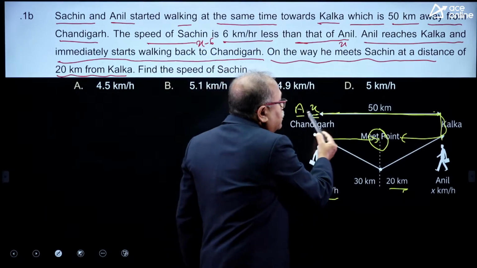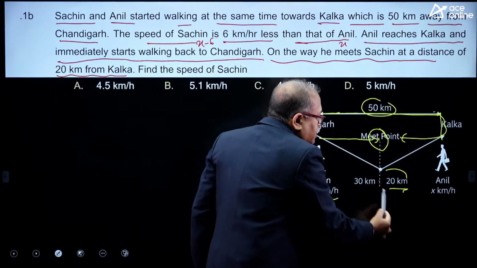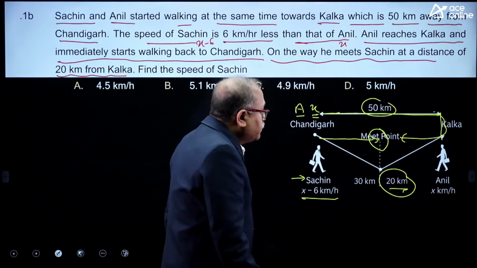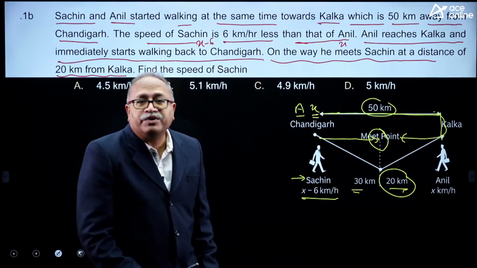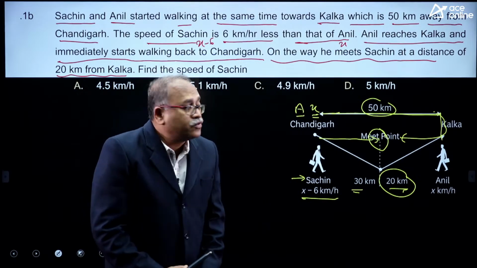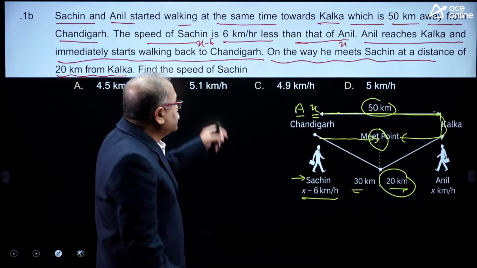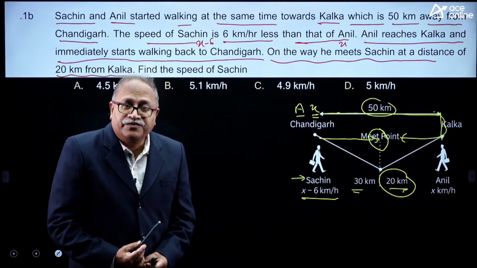So, when Anil travels 50 plus 20, 70 kilometer, by that time Sachin travels only 30 kilometer. You are asked to find out the speed of Sachin. Can we find it out?